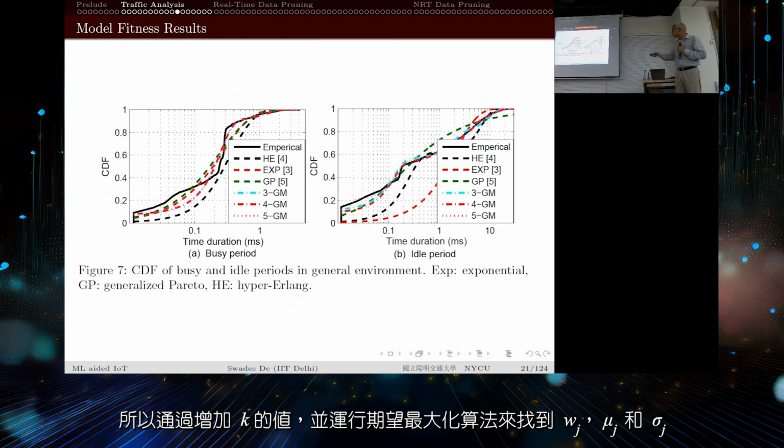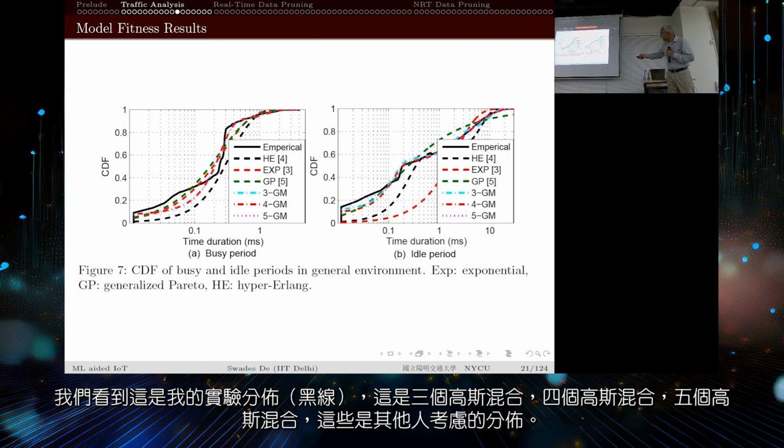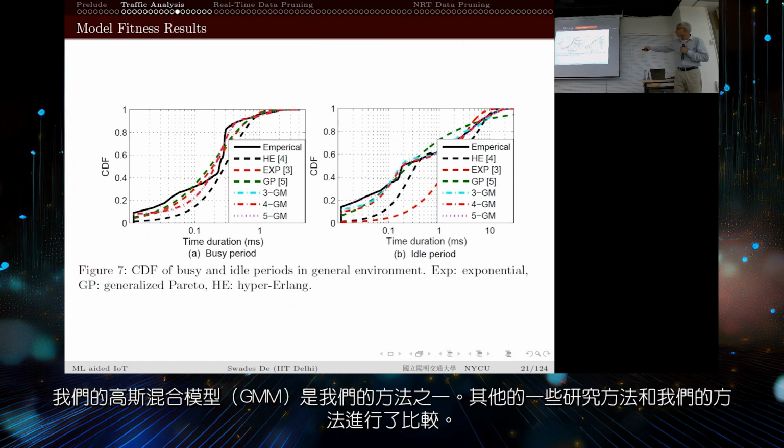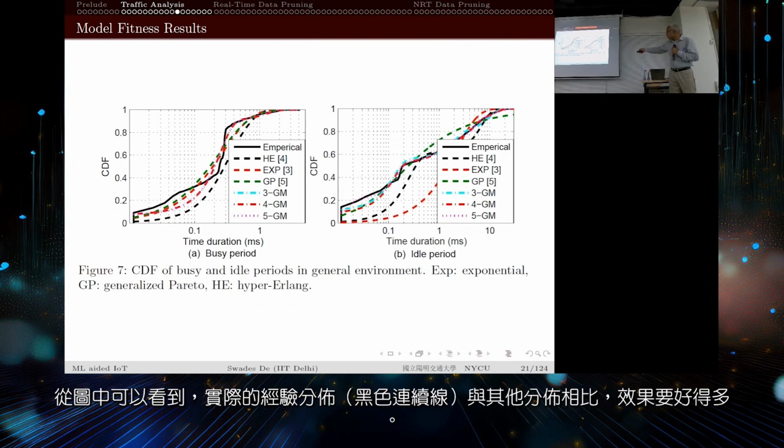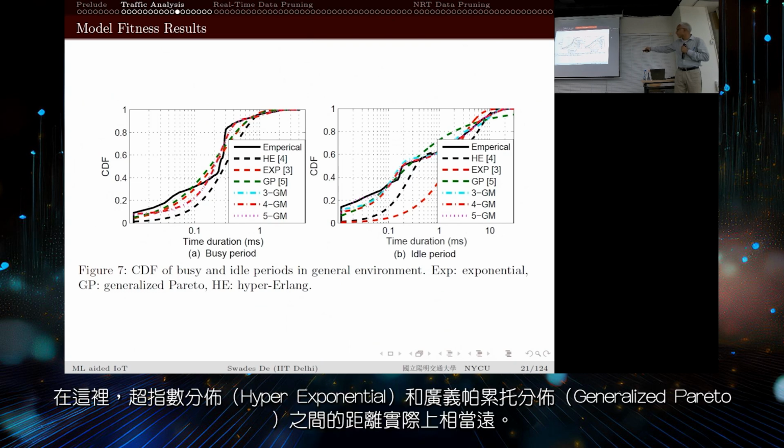So by increasing the value of k and running this expectation maximization algorithm to find wj, mu j, and sigma j, we see that this black line is my empirical distribution, and these are 3GM, 4GM, 5GM, and other distributions that other people have considered. The hyper-exponential is our approach, and generalized Pareto is what some other researchers consider. As you can see, the empirical distribution is the black continuous line. Compared to that, other distributions are doing quite poorly. The hyper-exponential is here, the generalized Pareto is here, and they are quite far off.